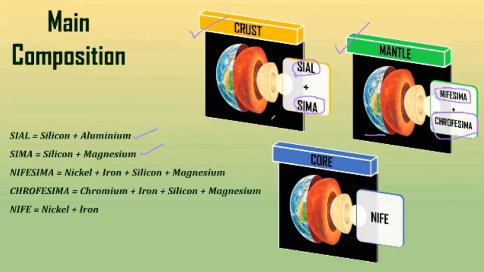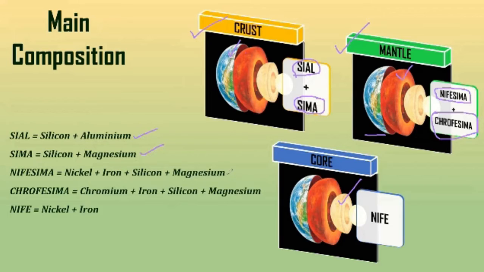And also in this diagram you have seen that this is crust, this is mantle, and the inner part is core. In this diagram it is clearly mentioned: the outer layer is crust, the reddish layer is mantle, and the deep yellowish part is called core. Now in the mantle we have seen Nifesima and Chrofesima are present.